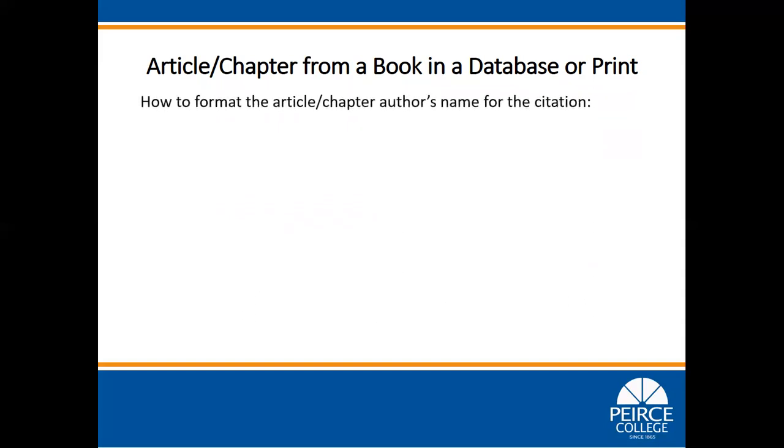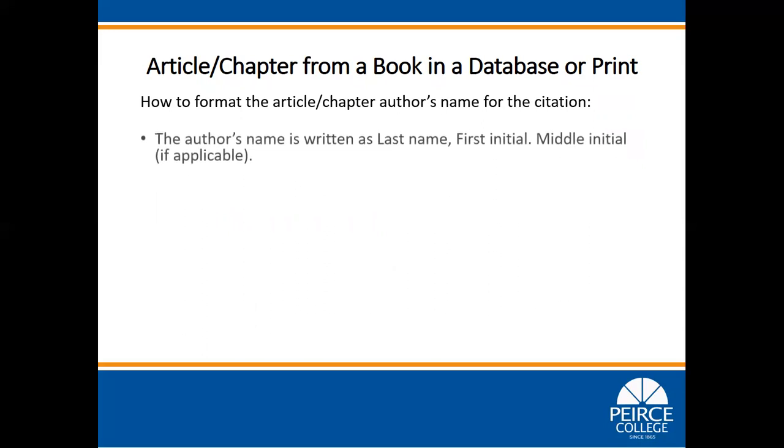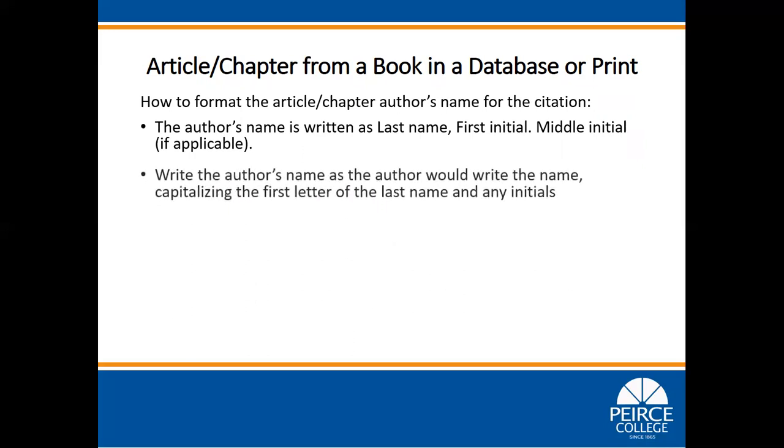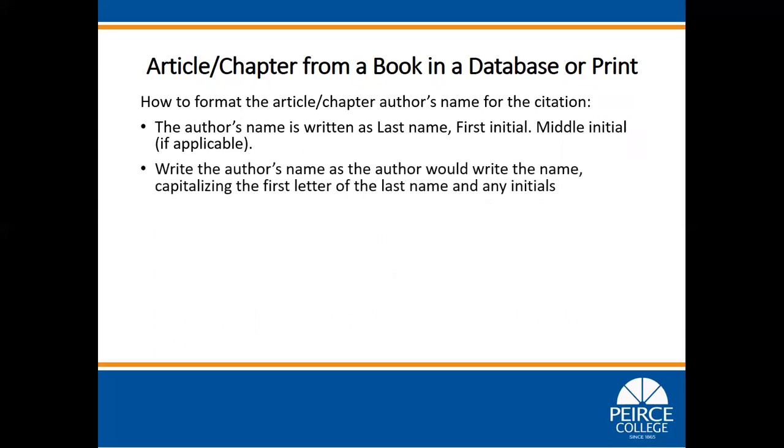How to format the article or chapter author's name for the citation. The author's name is written as last name, comma, first initial, period, middle initial if applicable, period. Write the author's name as the author would write the name, capitalizing the first letter of the last name and any initials.